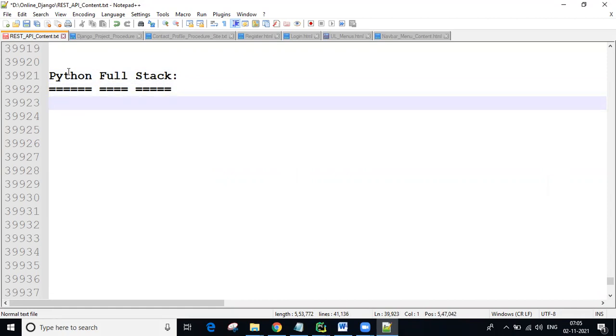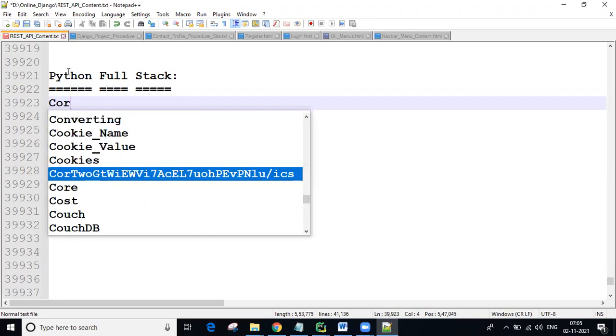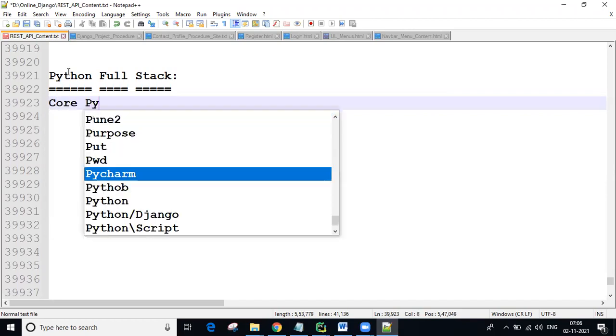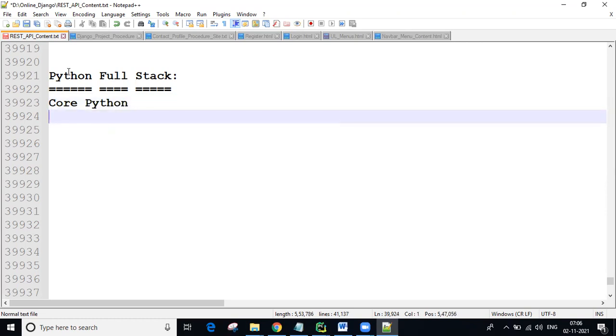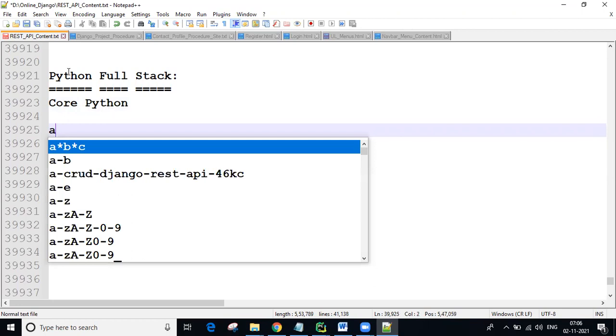In this Python full stack course, you're going to be getting knowledge about core Python. Core Python means the Python rules and regulations, syntaxes, how to create variables, what data types there are, how to write functions, all the basic fundamentals you're going to be getting. Next level, guys,